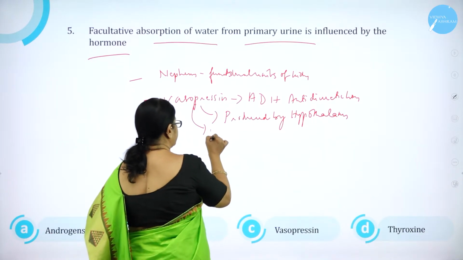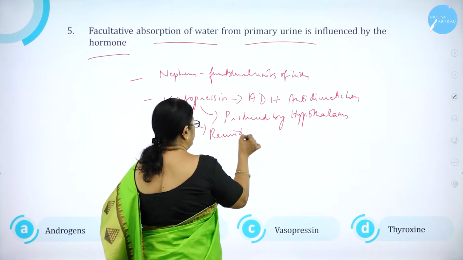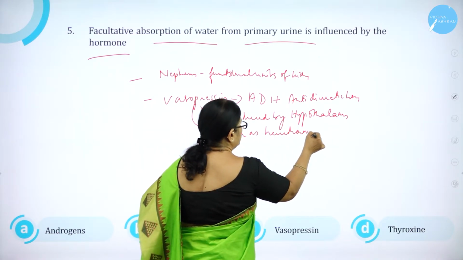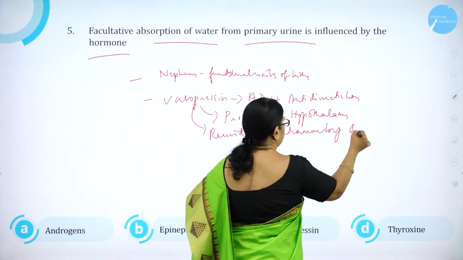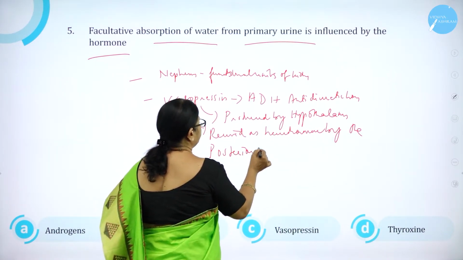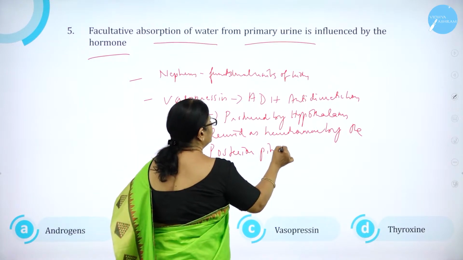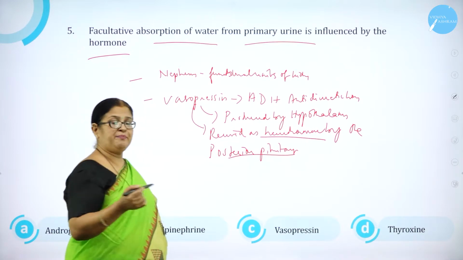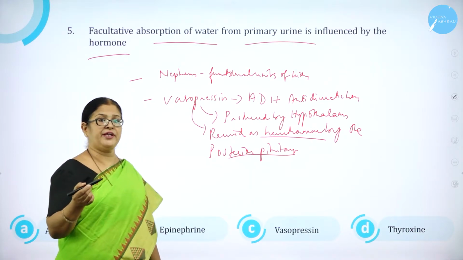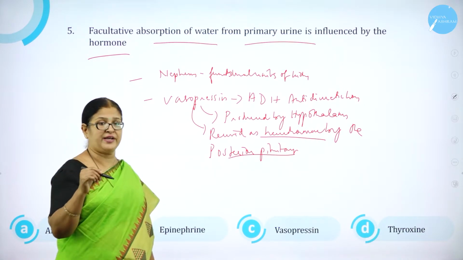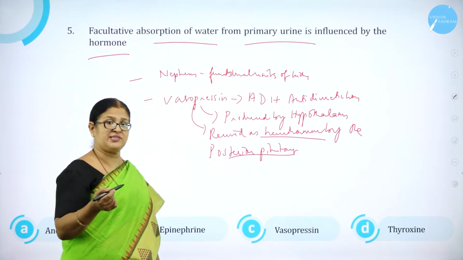and this is received as a neurohormone by the posterior pituitary. So you call it a neurohormone. The pituitary is divided into anterior pituitary and posterior pituitary. The anterior pituitary produces hormones of its own kind, like FSH, LH, MSH.